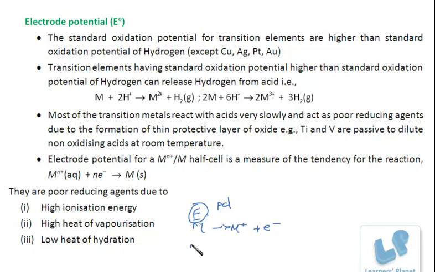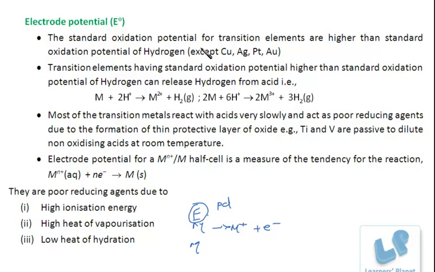Likewise, reduction potential. It is the tendency of a metal to accept electrons. Again, the potential difference between the electrode and its ions will be called the reduction potential. So with the help of reduction potential, we can determine the ability of any metal to lose or to gain electrons.